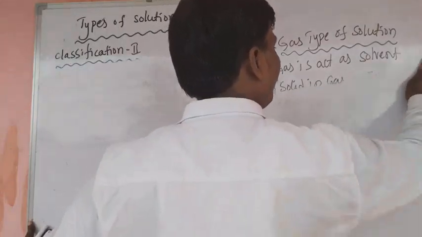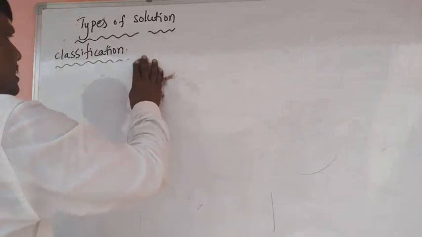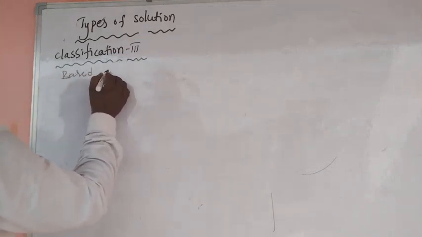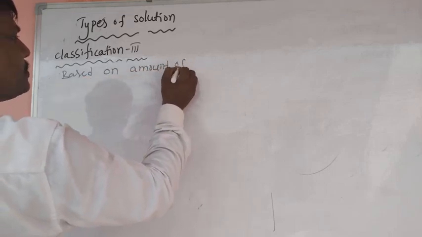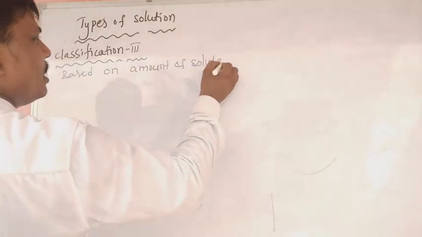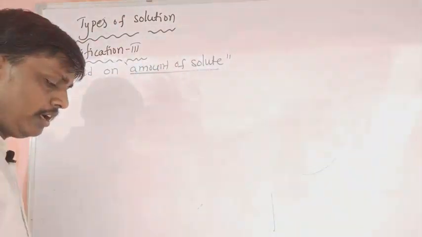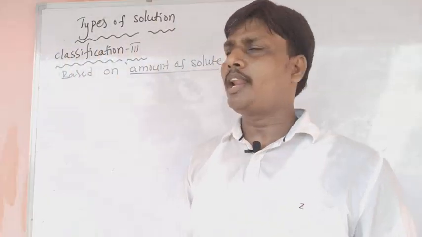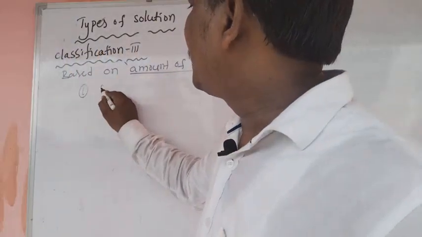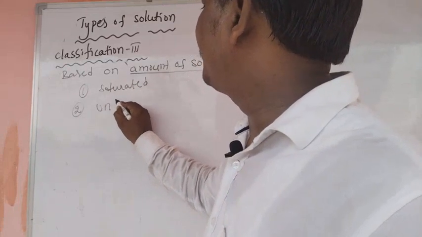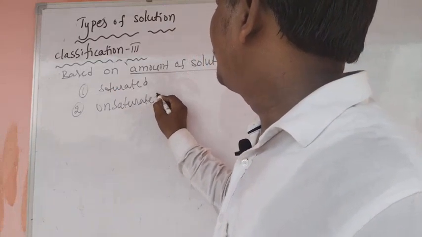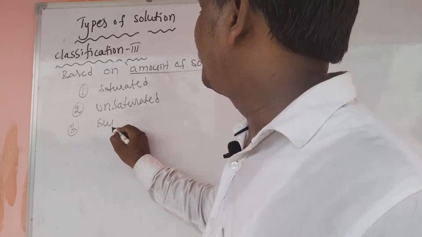Next one, classification 3. Based on the amount of solute present in a solution, the solutions are classified into 3 types. One is saturated solution, second one is unsaturated, third one is supersaturated.